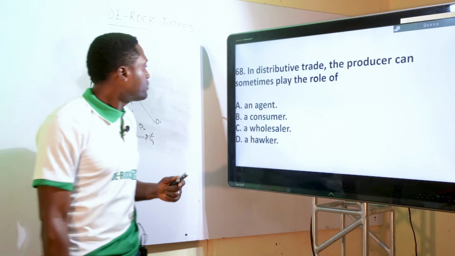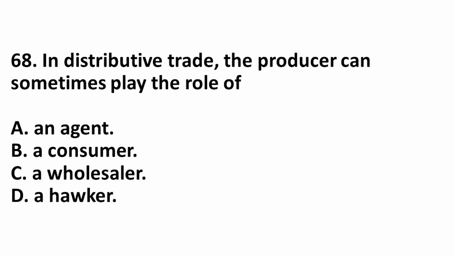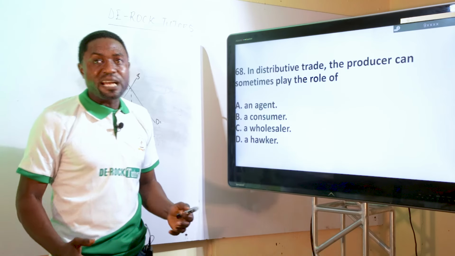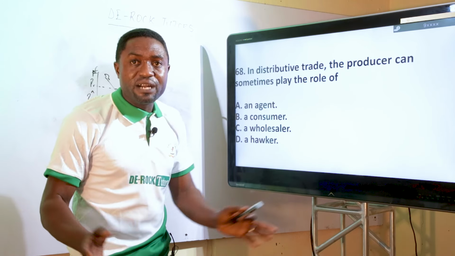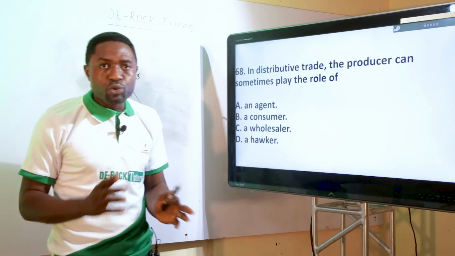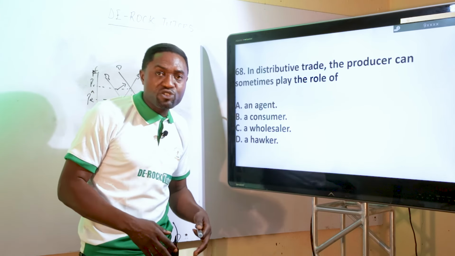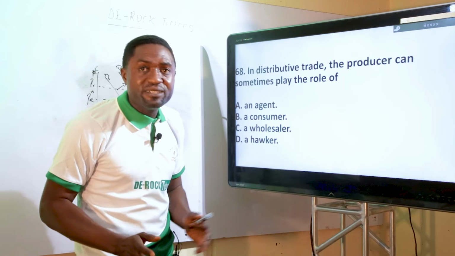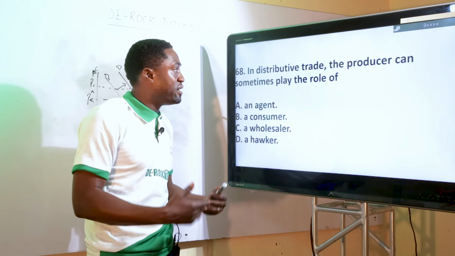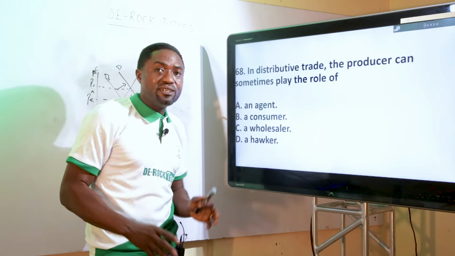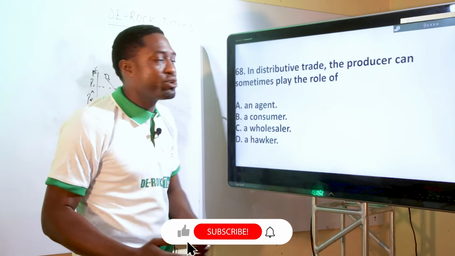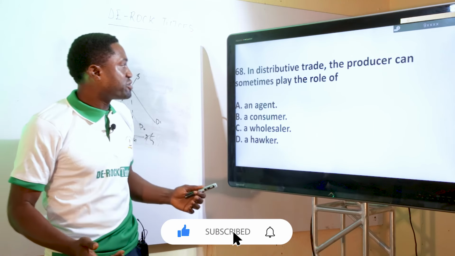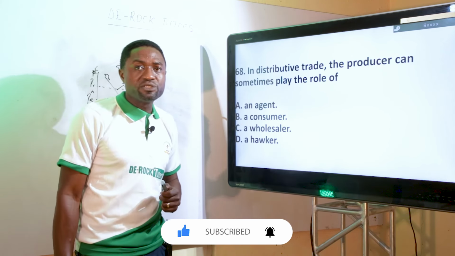The next question. In distributive trade, the producer can sometimes play the role of wholesaler. I can produce my goods and at the same time distribute to those that will help me sell. I'm the one producing my goods, and at the same time I'm supplying retailers. One of the functions of a wholesaler is to distribute to the retailer and from retailer to the final consumers. So I can play the role of a wholesaler if I'm also the producer.